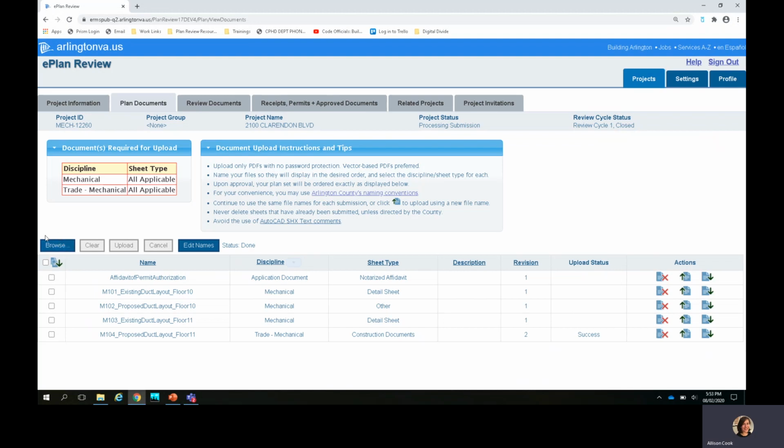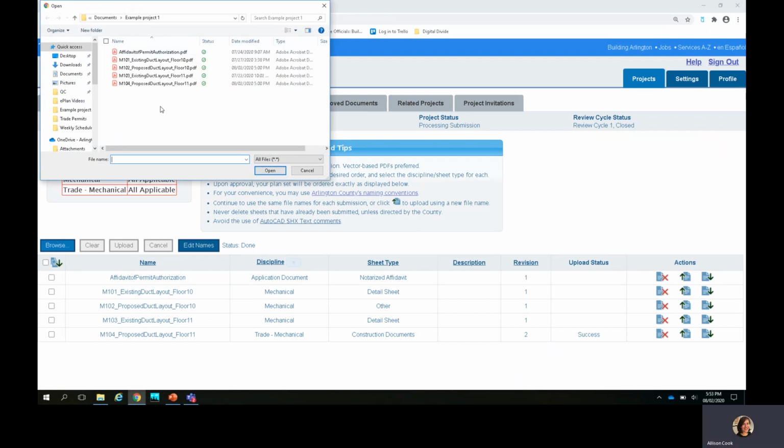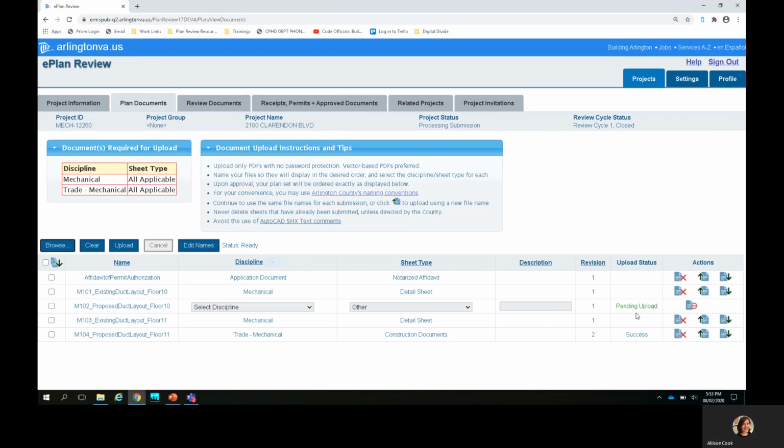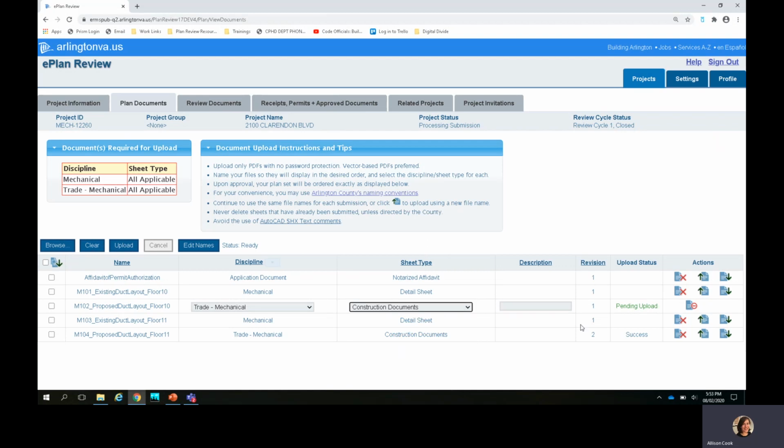I'm going to click on Browse on the left side of the screen here. Find and select my other sheet that's changing, which in this case is sheet for floor 10. Open the file. And once again, I can see that it gives me the option to change the discipline if I would like and select the sheet type.